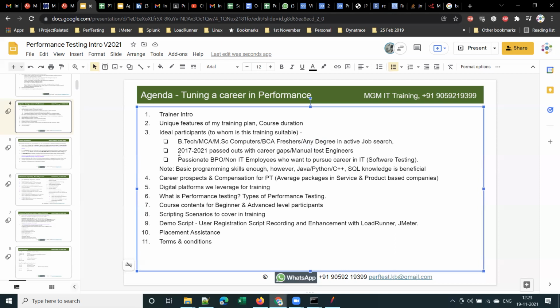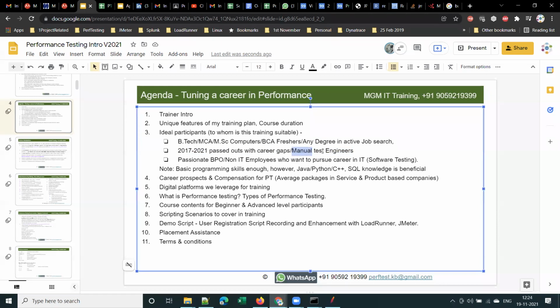Clear, guys? And those who have any career gaps after their highest qualification, some people might be engaged in their own business, or some people may be working in BPOs, some non-IT jobs. For them also it is suitable, as well as those who are working in functional testing or manual testing. I hope there is no confusion there.